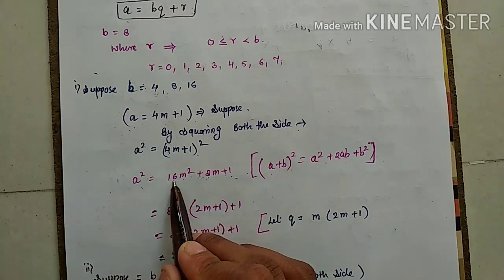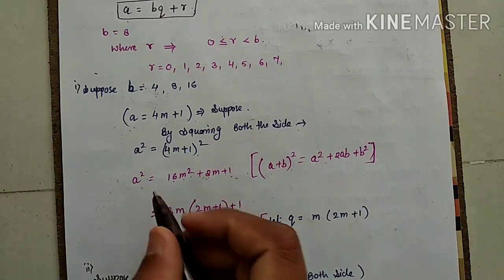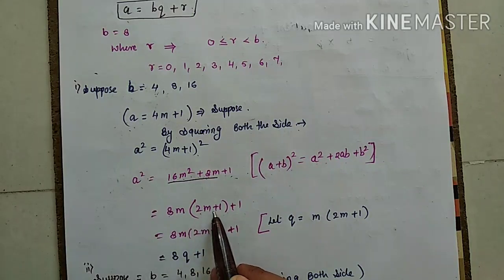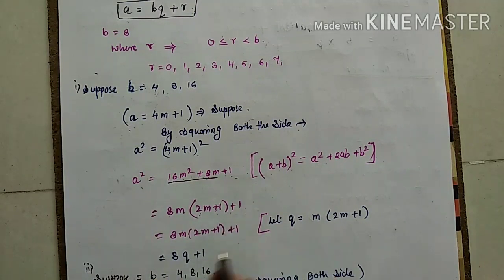After that, you can see here is m, here is also m, here is 8, here is also 8. So, I am taking 8m as common. What remains in this? Just see in this only. This term is left: 2m plus 1. 8 2s are 16, 8 1s are 8, plus 1. I am assuming this term m(2m plus 1) equals to q.